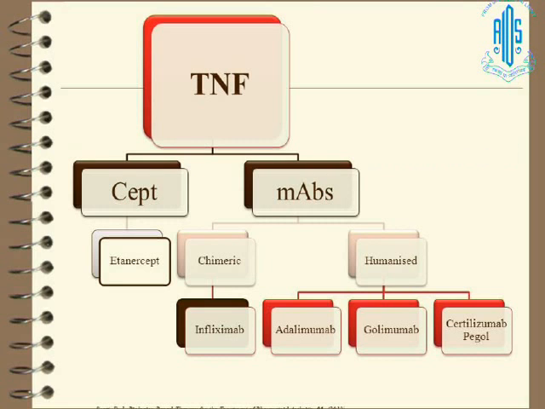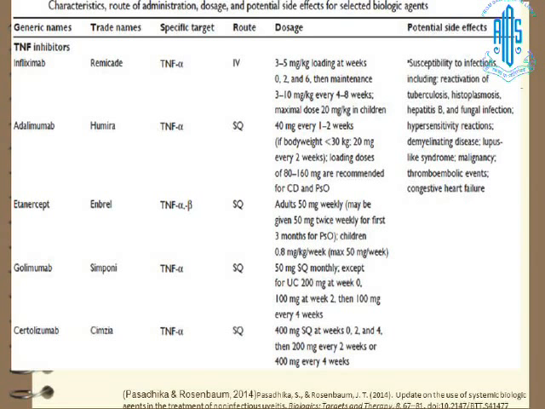So TNF blockers are basically septs, and then we have monoclonal antibodies. In septs we have etanercept, and in monoclonal antibodies the chimeric one is infliximab, the humanized ones are adalimumab, golimumab and certolizumab. So in India we have infliximab right now, we have etanercept, we recently, 2 months back, got a biosimilar for adalimumab, the original one being Humira, and we have golimumab which we have started using, and probably our pediatric colleague has used golimumab in uveitis in a pediatric patient.